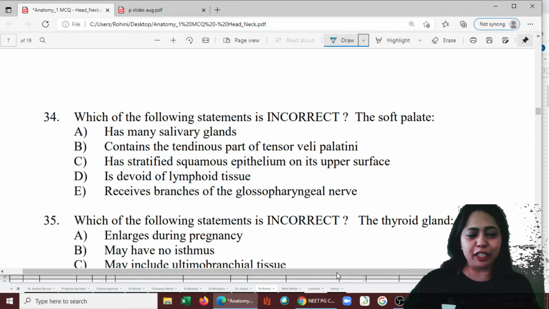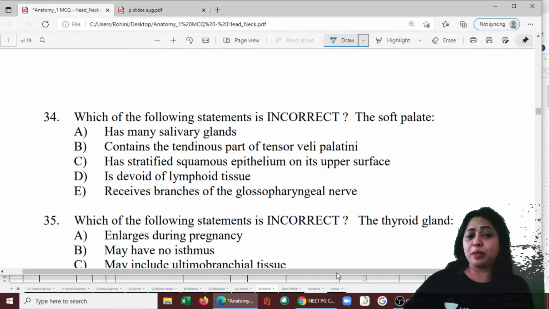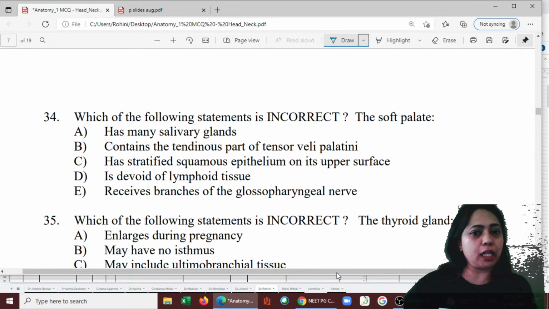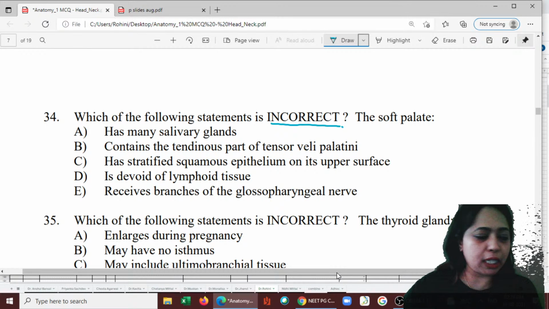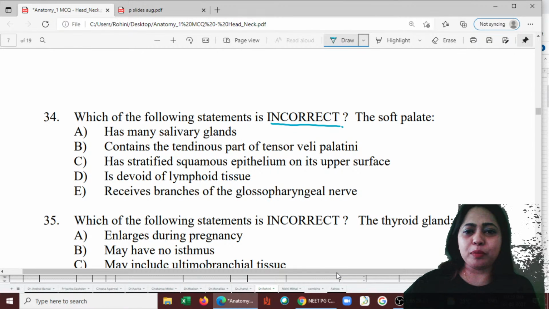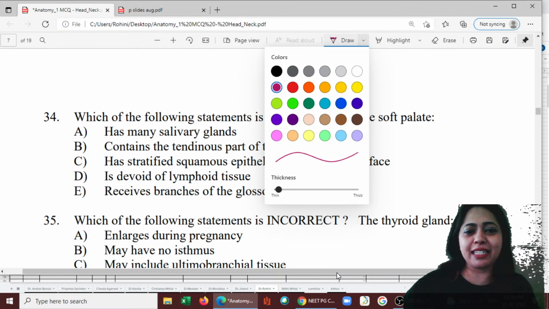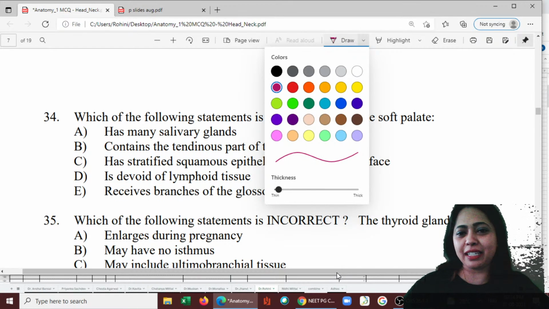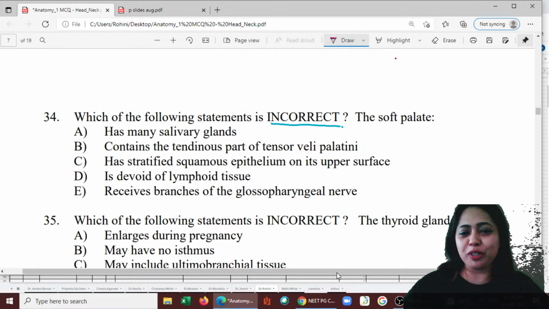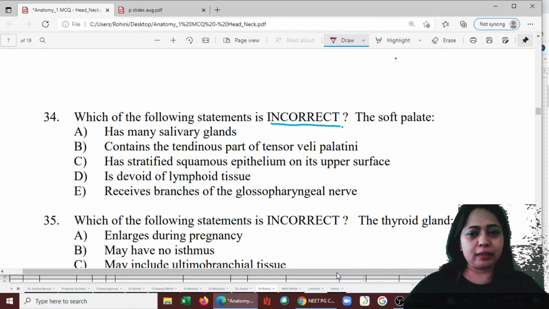Okay, so now here the 34th one. Which of the following statements is incorrect? Now here again we have to pick the one which is incorrect. Remember? So let's change the color of the pen for our own happiness. Let's see if some colors make us really happy. I'm going to pick purple and let's move on with the 34th question. The soft palate. Soft palate is the key word. Now regarding soft palate, which one is incorrect?